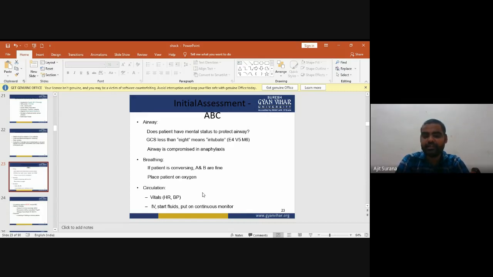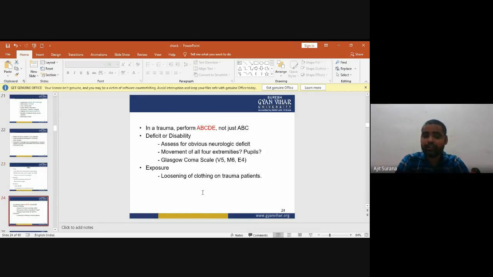If the patient is conversing, A and B are fine; place the patient on oxygen support. Now, circulation: check vitals, heart rate and BP, start IV fluids, and put the patient on continuous monitoring. These are the initial assessment of the shock patient: airway, breathing, and circulation. Now, in trauma, perform ABCDE, not just ABC.